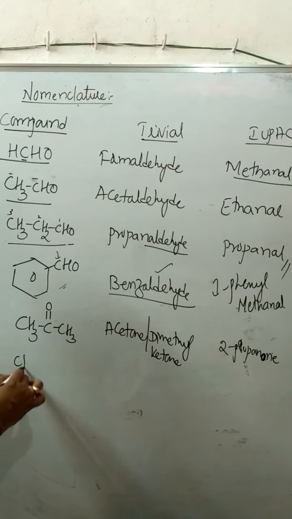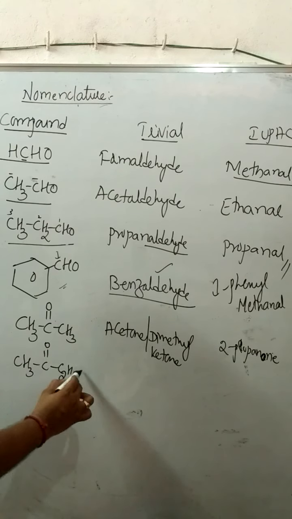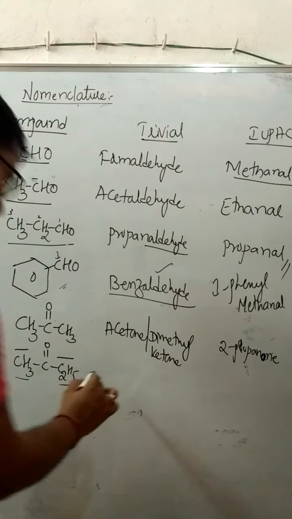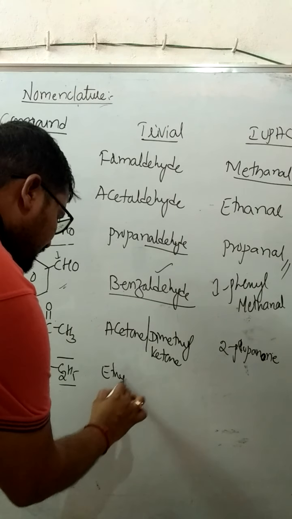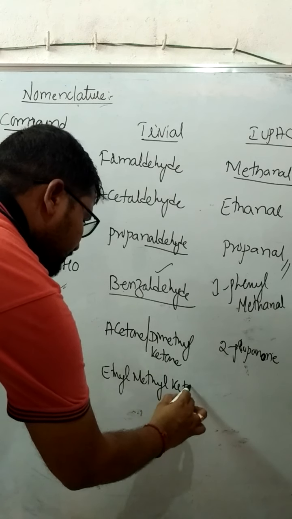One more example. If one group is methyl and another group is ethyl, this is the ethyl group and this is the methyl group. According to alphabetical order, which comes first? It should always be ethyl. Hence I can write this as ethyl methyl ketone.